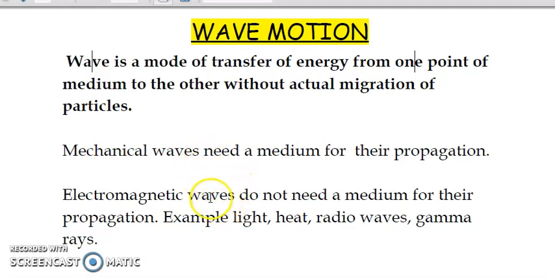Now, as we know, there are two different types of mechanical waves. One is the transverse wave and the other is the longitudinal wave.